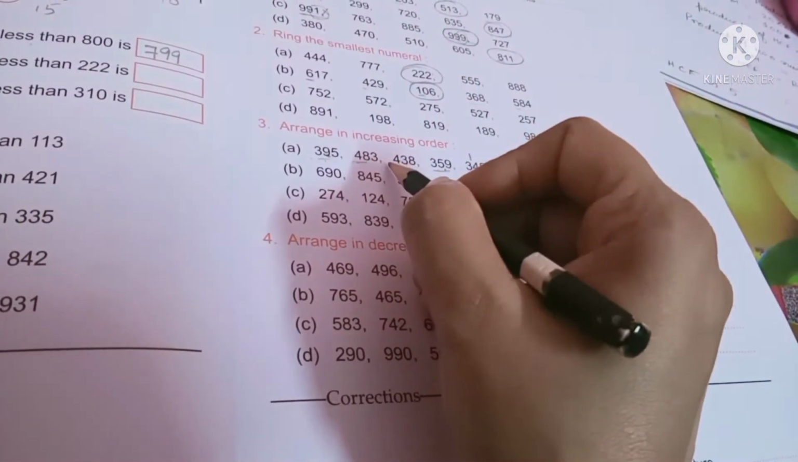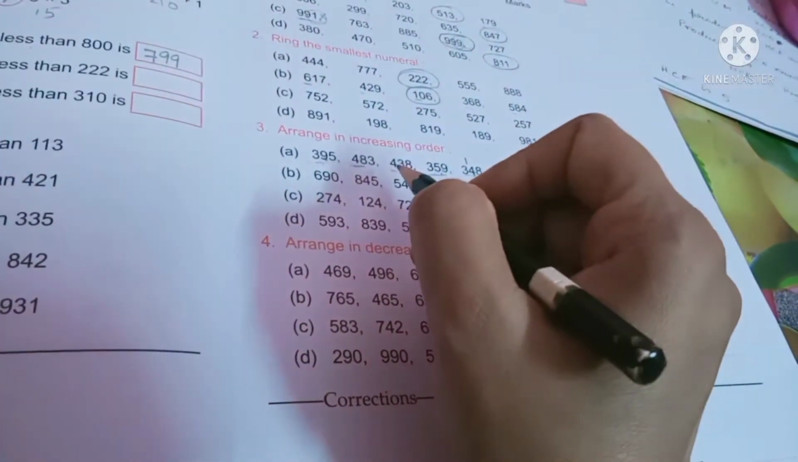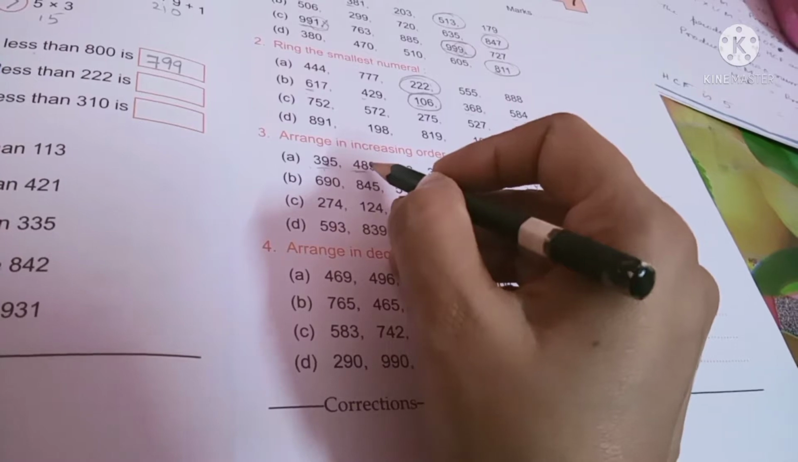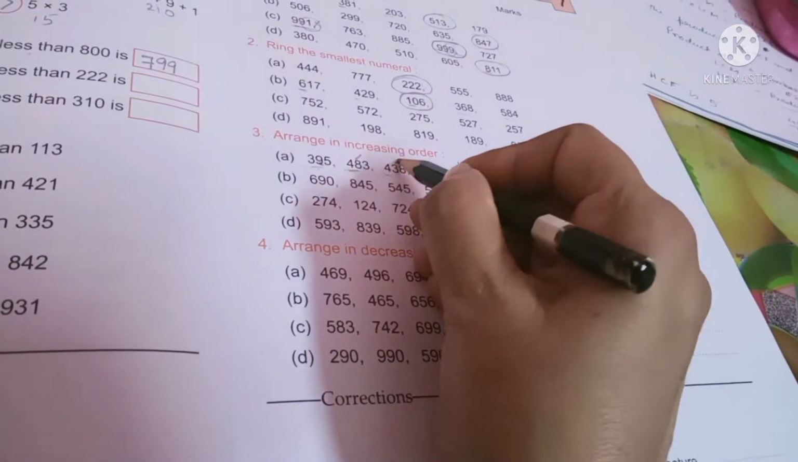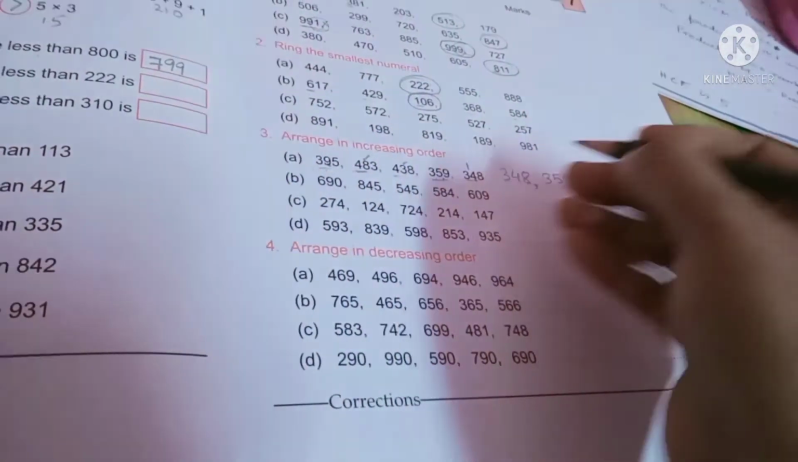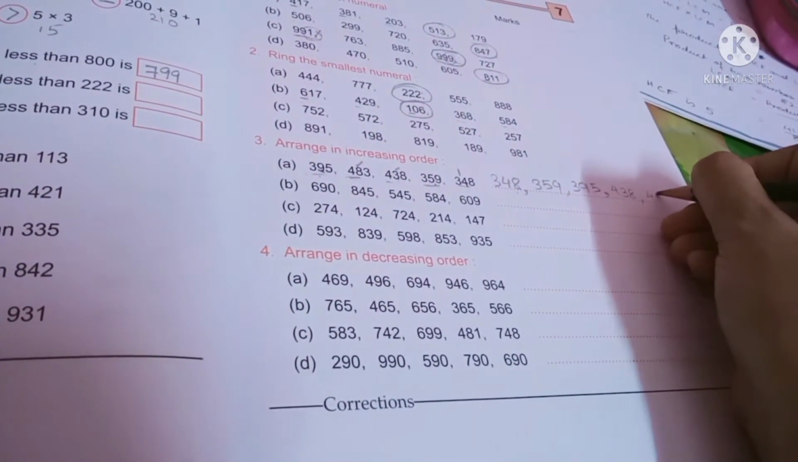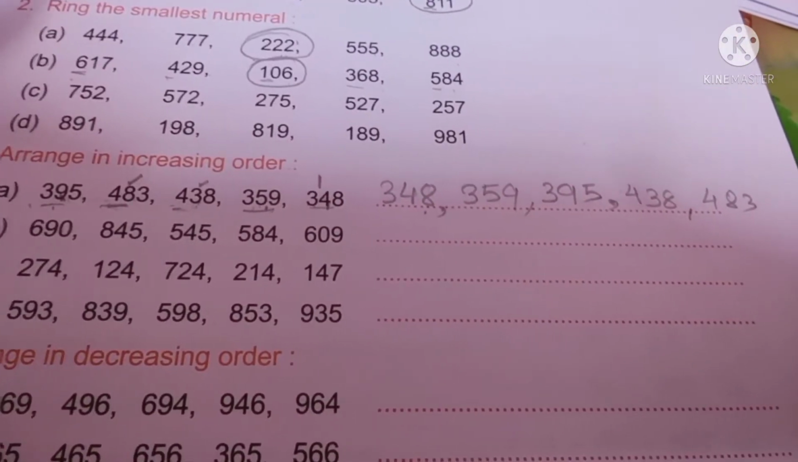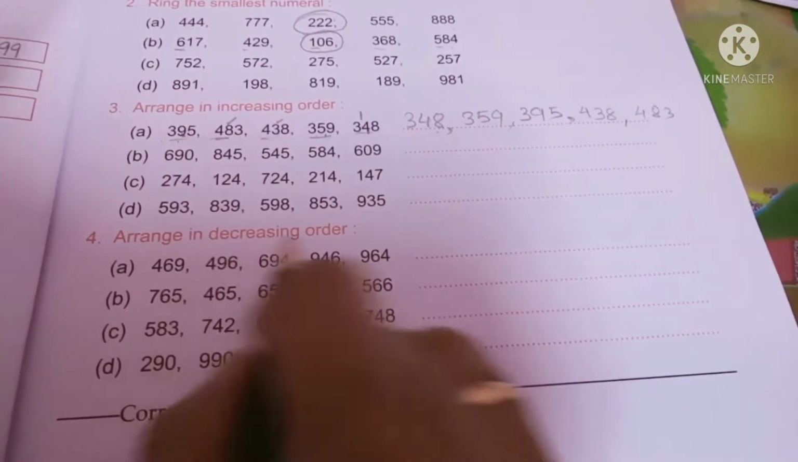Now I will look at these two numbers. In these two numbers we will compare. Now in both the numbers the hundreds place has 4. So we will go again according to the next place value, that is, in the tens place we will check. Here it has 8 and this one has 3. So which is smaller? 3 is smaller. So I will write 438 first and then I will write 483. Like this you will have to compare each number with one another and write the answer.